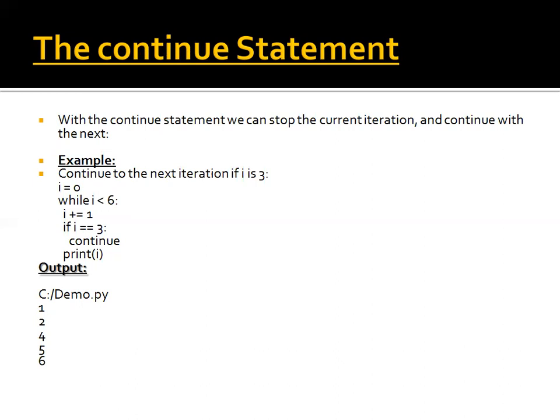After that we use a while statement with condition i less than 6. i plus equal to 1 is for increasing the value of i. We use an if statement with condition i equal to 3. When we get the value of i as 3, then we use the continue statement to skip the particular condition and move forward, and then we print the value of i. In the output we see 1, 2, 4, 5, 6. When we get the value 3, we skip that position and move forward to 4, 5, 6. So the output is 1, 2, 4, 5, 6.